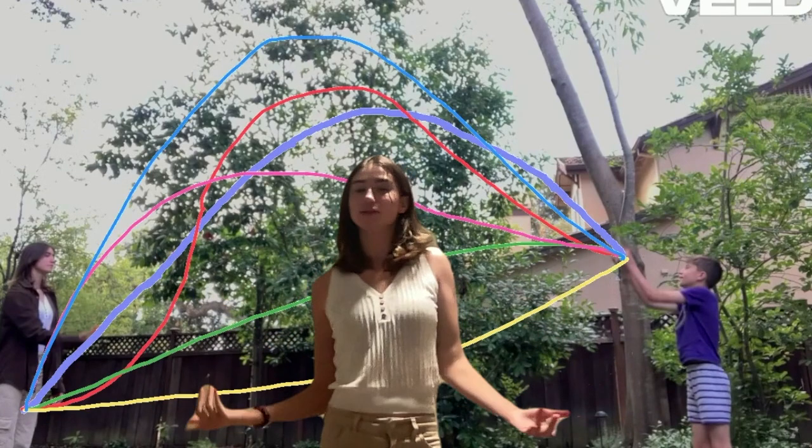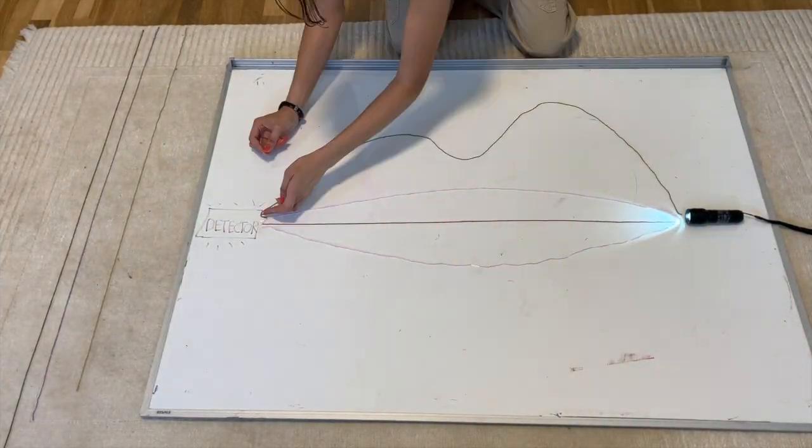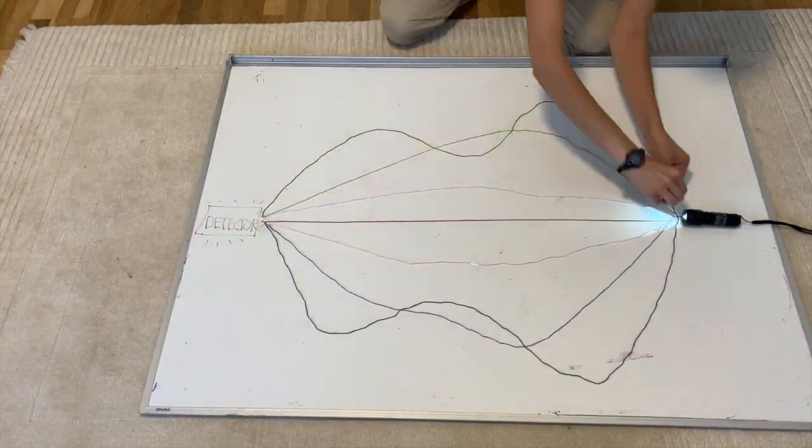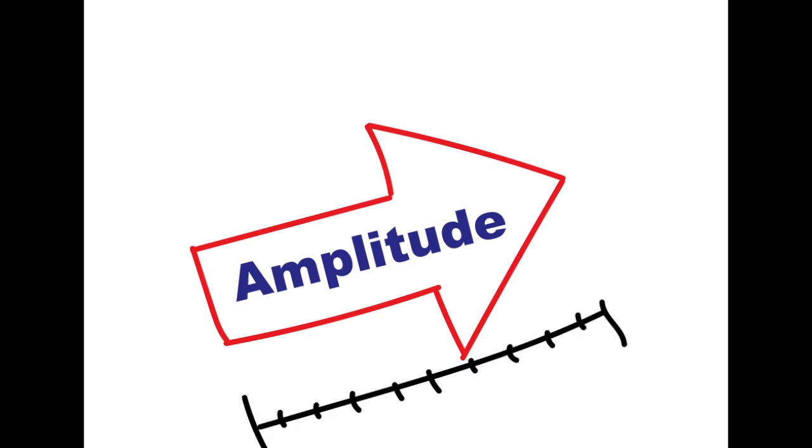But how? We can explore this with a simple question. Does light go in straight lines? We can draw an infinite amount of paths that a light ray may take to reach the detector, but let's just make a few for now. We will use an arrow to represent the probability of a ray reaching the detector. These are called amplitudes. Each amplitude has a length and direction.